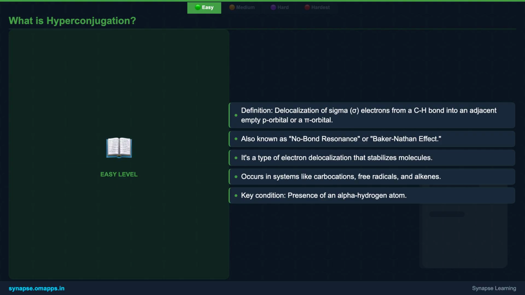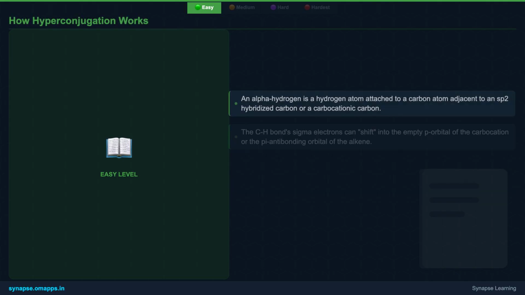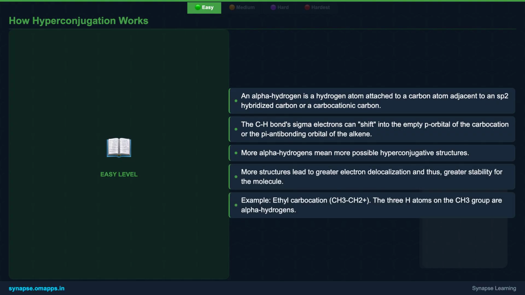The most important condition for it to occur is the presence of at least one alpha hydrogen atom. So, what's an alpha hydrogen? It's a hydrogen atom attached to a carbon that's right next door, or alpha, to an sp2 hybridized carbon, like in a double bond, or a carbon bearing a positive charge, like a carbocation. The magic happens when the sigma electrons from this CH bond interact with the empty orbital of the adjacent carbon, allowing electron density to spread.